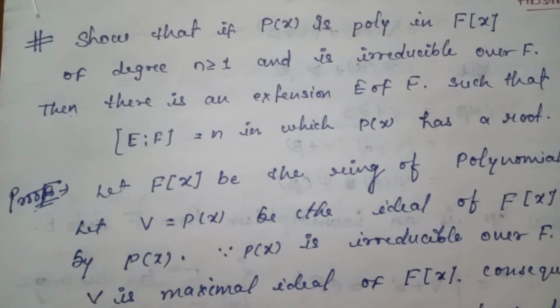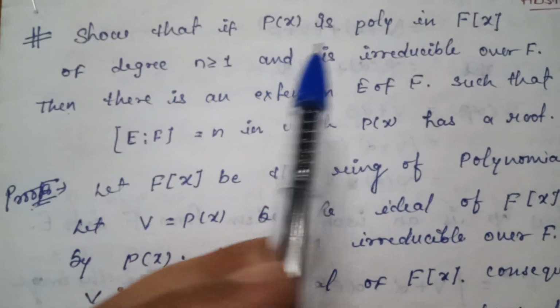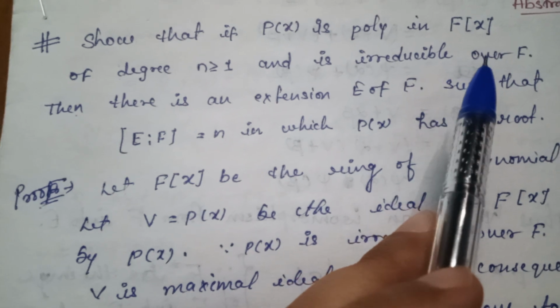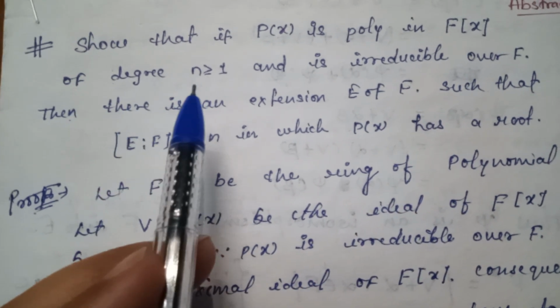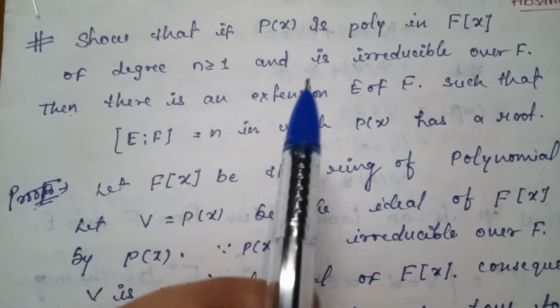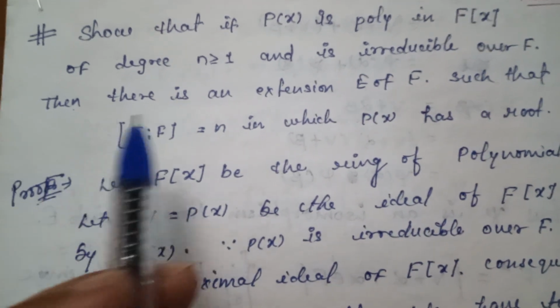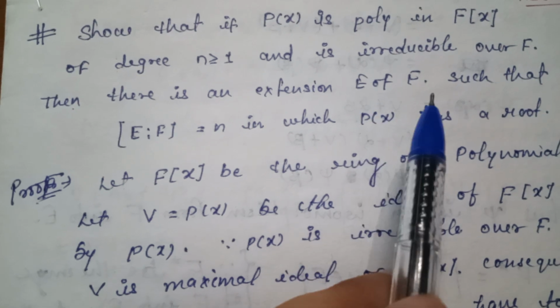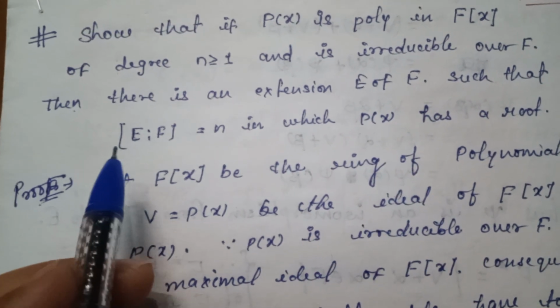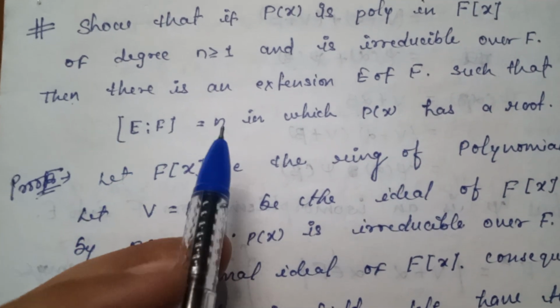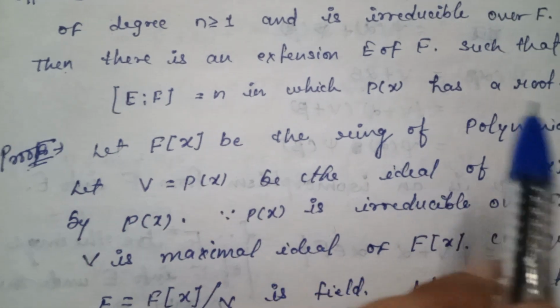There is a question. Show that if p(x) is a polynomial in F[x] of degree n greater than or equal to 1 and is irreducible over F, then there is an extension E of F such that the degree [E:F] is equal to n in which p(x) has a root.